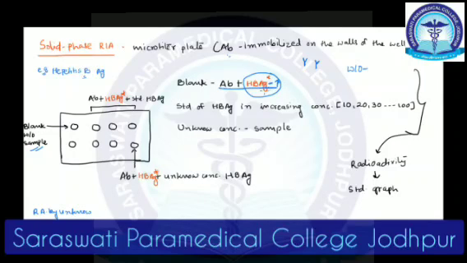Now, in order to find out the concentration of this antigen in the sample, let me put it this way. If you have done biochemistry practicals where you have to find out the concentration of a particular protein, you are given a particular protein and asked to find out the concentration of this protein in the sample. So what we generally used to do is prepare a standard of that protein, right?